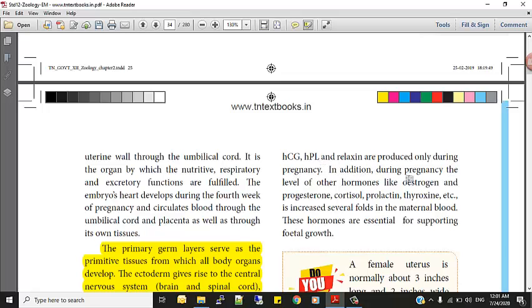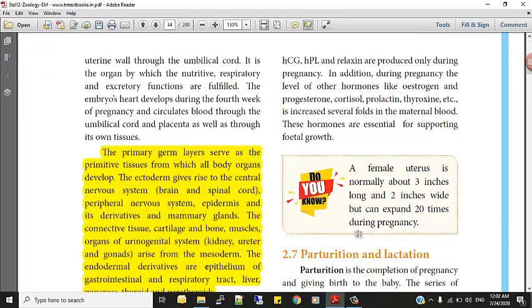Okay. Next, in addition, during pregnancy the levels of other hormones like estrogen, progesterone, cortisol, prolactin, thyroxine, etc. are increased several folds in the maternal blood. Maternal means mother. These hormones are essential for supporting fetal growth. And here is a very important, amazing fact: a female uterus is normally about 3 inches long and 2 inches wide, but can expand 20 times during pregnancy. See how small 3 inches is, only about the size of a little finger.